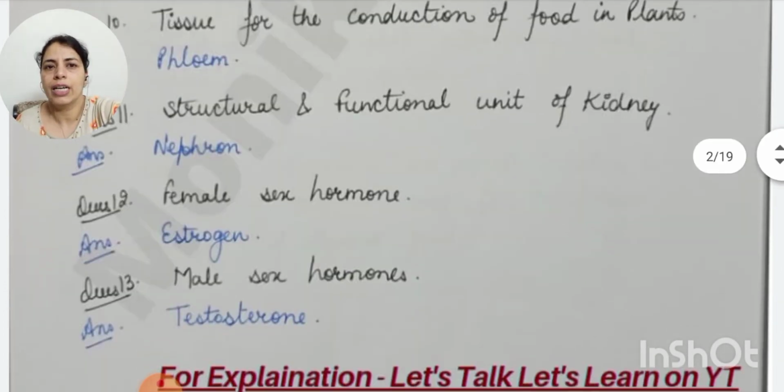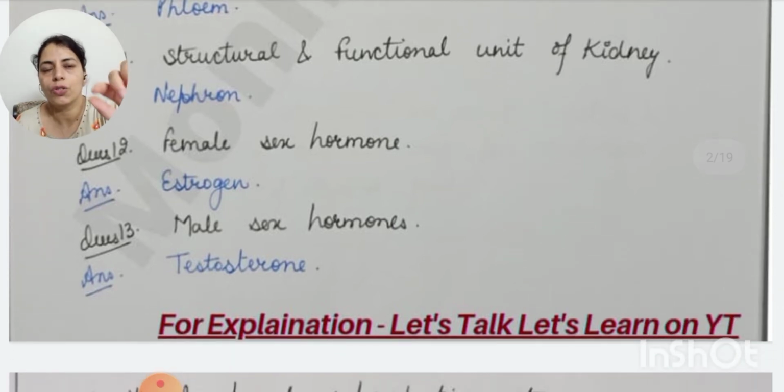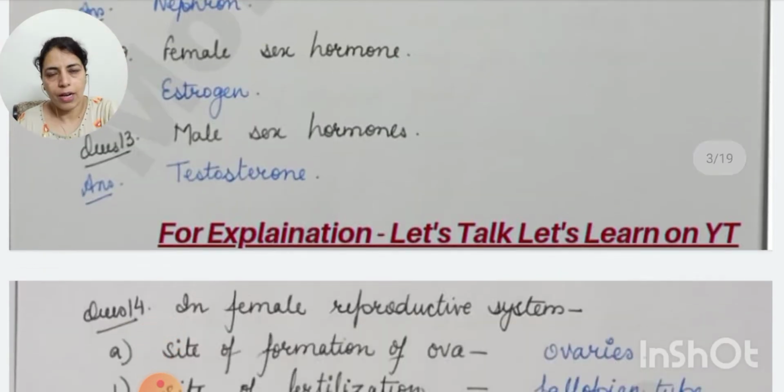Female sex hormone, that is estrogen, and male sex hormone, that is testosterone. Sorry, it is hormone, it is not hormones. Only one hormone, male sex hormone, that is testosterone. Their names are directly asked for 1 mark.